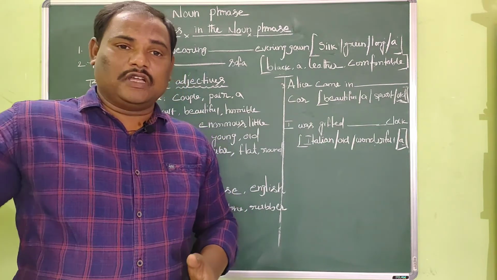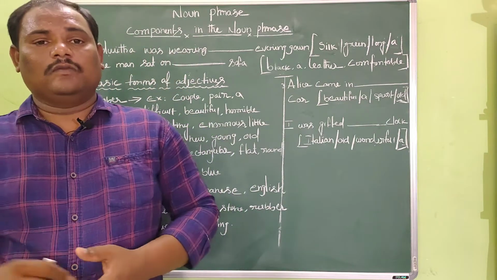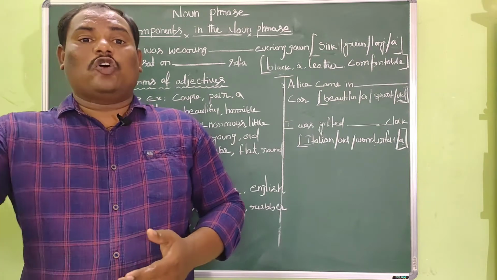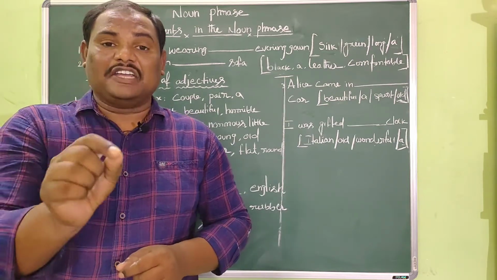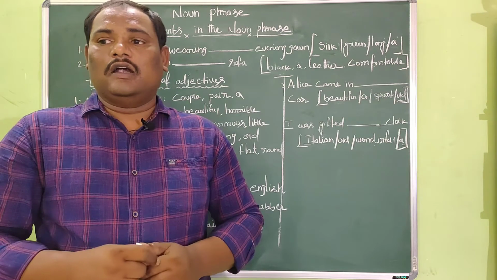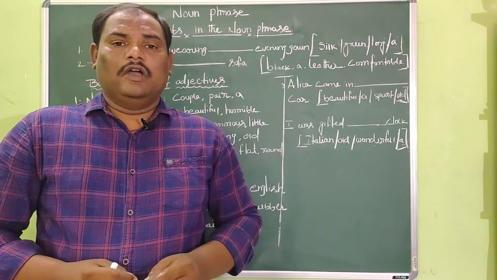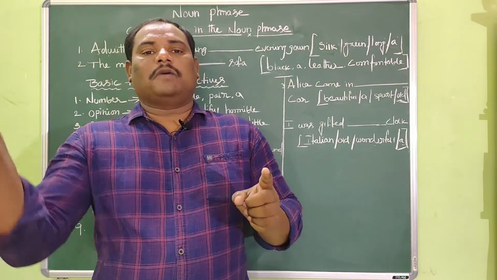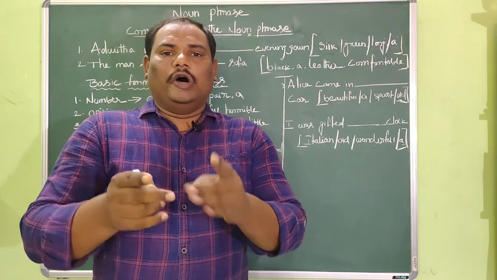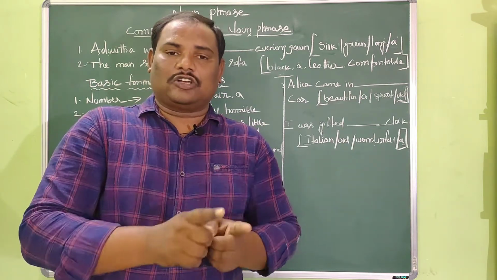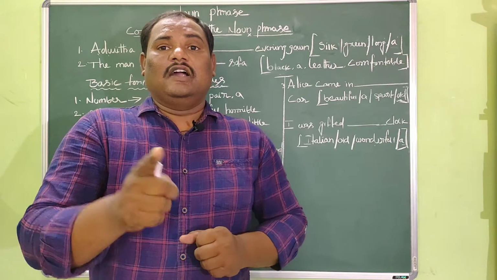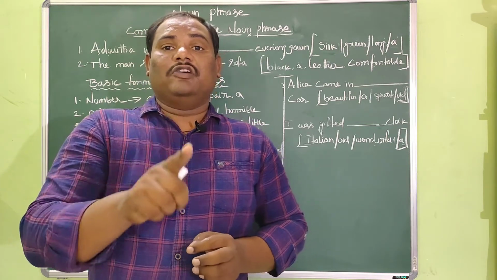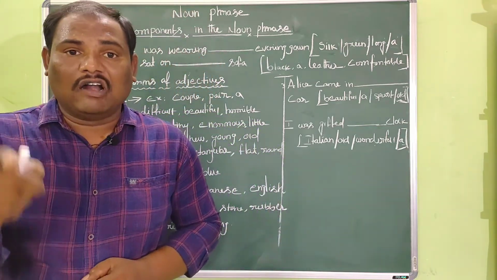The tiny ants are moving. What kind of ants they are? Tiny, small. So the word tiny is providing extra information about the noun ant. So the word tiny becomes an adjective. Particularly, it comes under the size adjective because the word describes how small the ants are.